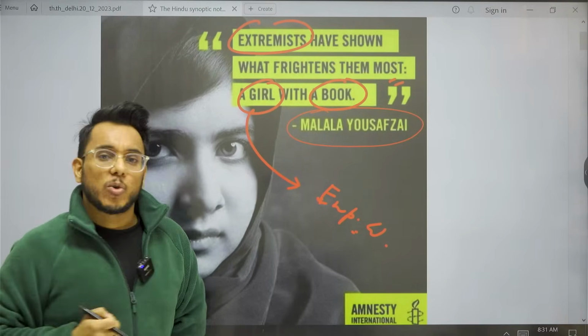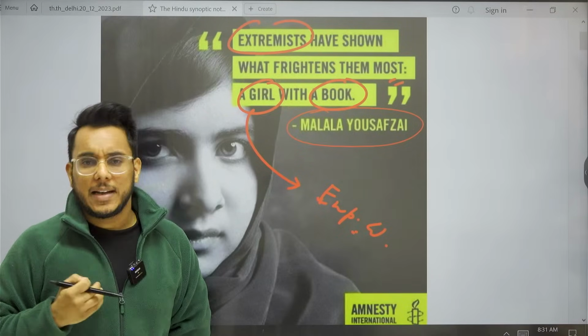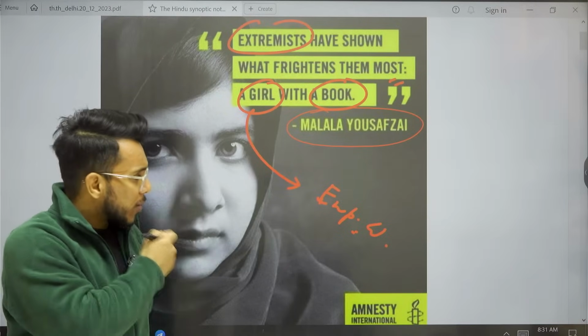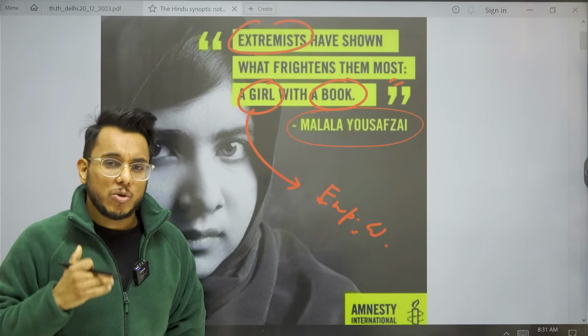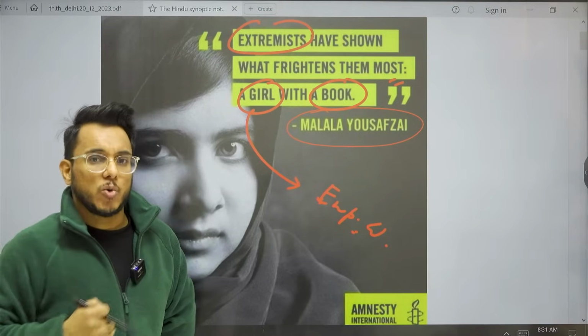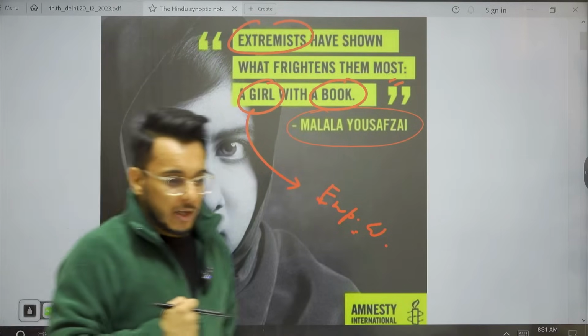So this quotation can be used as content in our essay paper, because nowadays philosophy based essays are coming. You can use this idea also, how gender empowerment can be an antidote to extremism. Fine, there also you can use it. So this is about the quotation for today.